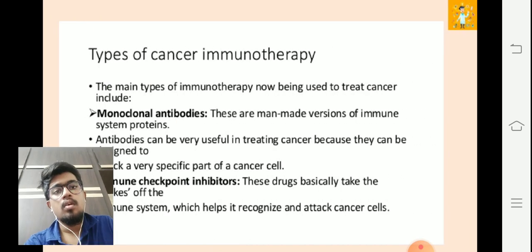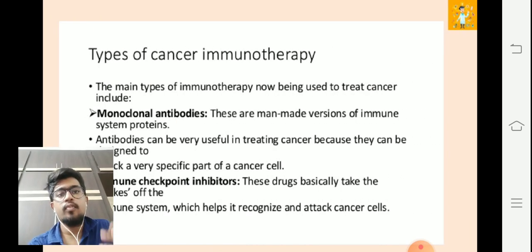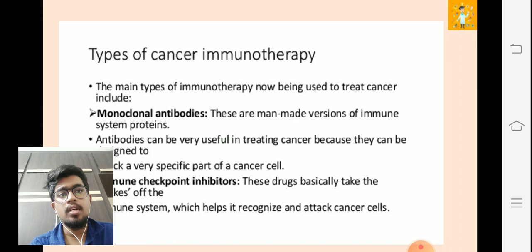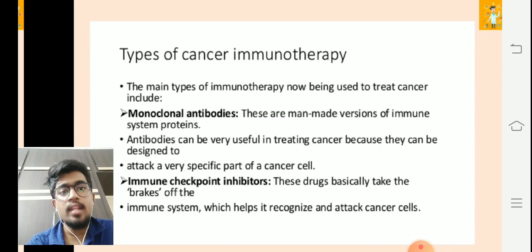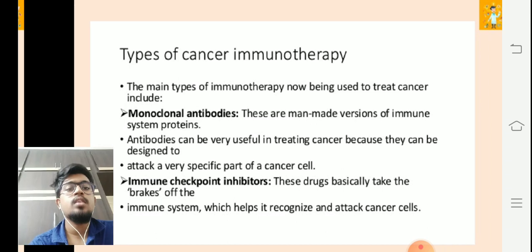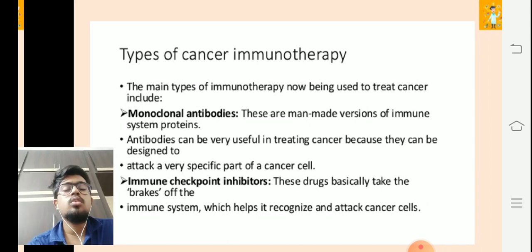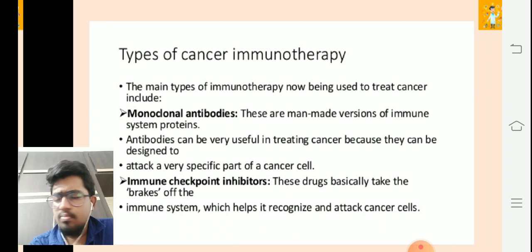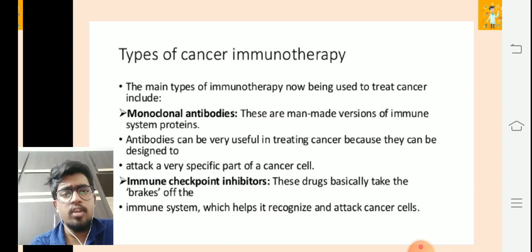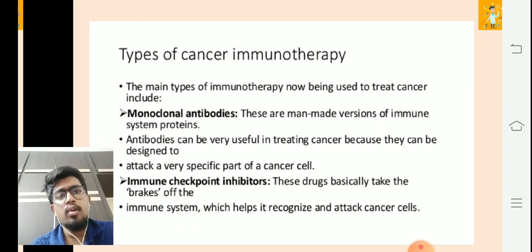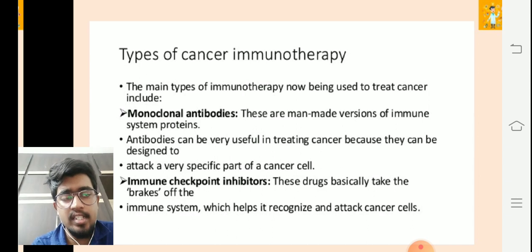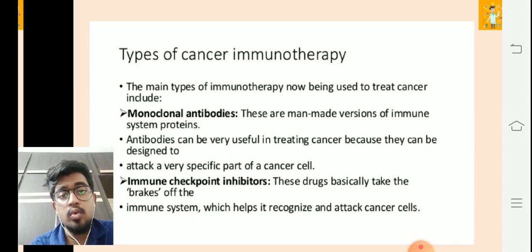Moving forward, there are various types of cancer immunotherapies. The main types of immunotherapy now being used to treat cancer include monoclonal antibodies and immune checkpoint inhibitors. So what about monoclonal antibodies? These are man-made versions of immune system proteins, and antibodies can be very useful in treating cancer because they can be designed to attack a very specific part of a cancer cell.